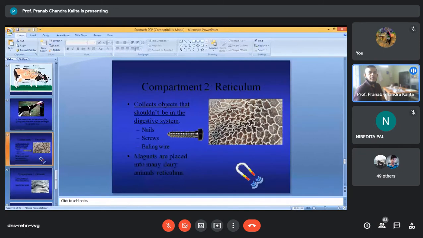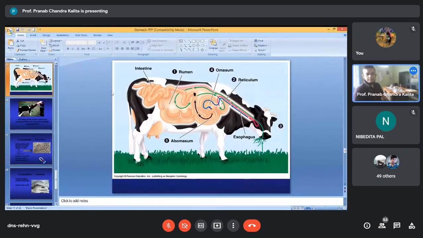Now the reticulum. You can see the interior of the reticulum is honeycomb-like. Have you seen this honeycomb-like structure? Clear? So this is the internal structure of the reticulum. I'm now coming to one of the important points. Where is the reticulum located?